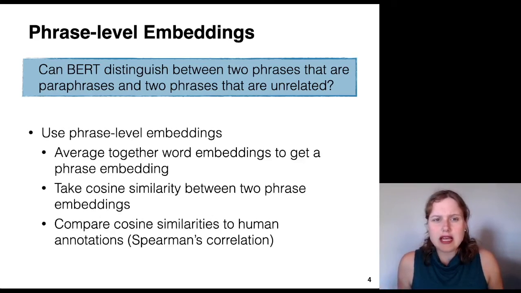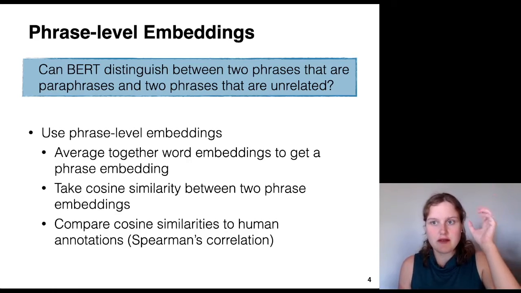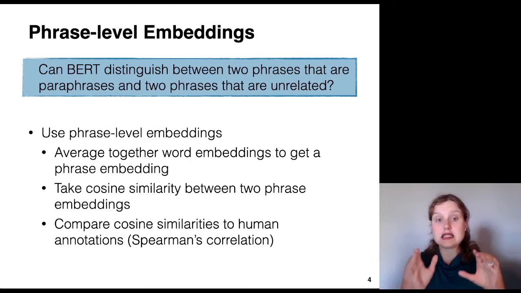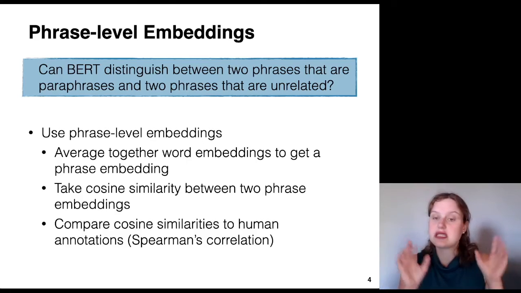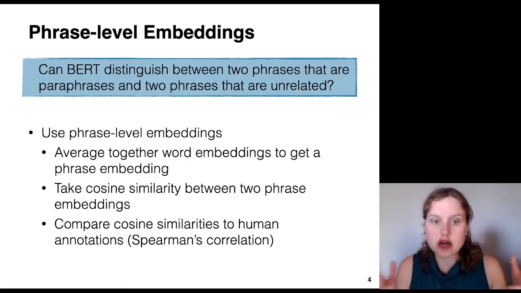So the way we're going to go about answering this question is using phrase level embeddings. And what I mean by that is we're going to take our two phrases in the paraphrase, we're going to send them through BERT, and then we're going to get word embeddings for all the words in the phrases. We're going to average together the word embeddings to get a phrase embedding. So we'll have a phrase embedding for each phrase, and then we'll take the cosine similarity between two phrase embeddings. Once we have those cosine similarities, we can take the cosine similarities that we generated from BERT, and we can compare those against our human annotations. And we can compare them using Spearman's correlation to ask, how close are these two lists of ratings?